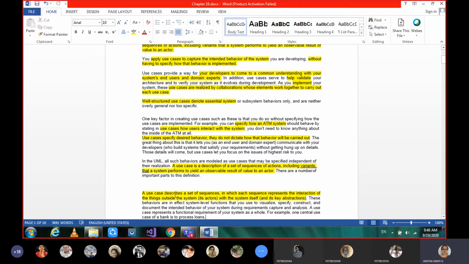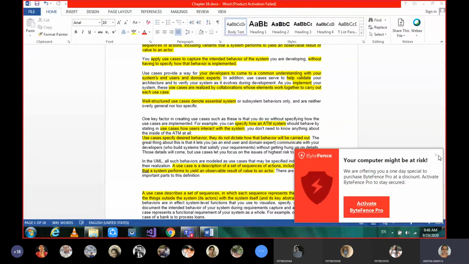And here also the same details are given. Not just a sequence of actions, it also represents the interaction of things outside the system. Outside the system means the outside person who is using the ATM, a user. That's why things outside the system we call actors.